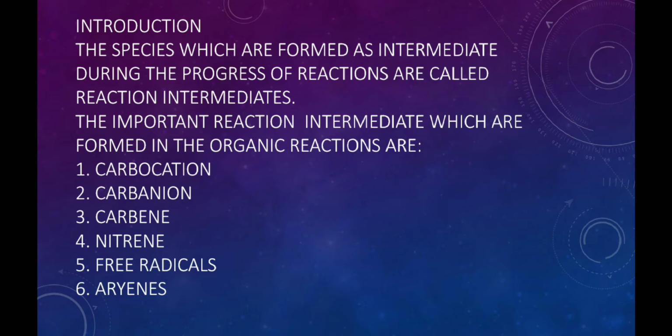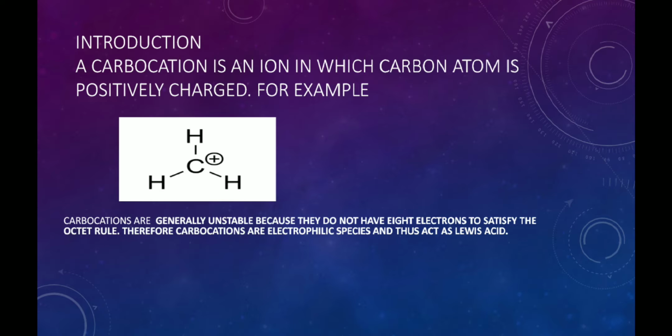The important reaction intermediates which are formed in the organic reactions are carbocations, carbanions, carbenes, nitrenes, free radicals, and arynes, which are also called benzynes. Let's come to the introduction of the carbocation. The question is, what is carbocation? The answer is very simple. Any organic ion in which there is a presence of positive charge on the carbon atom is known as carbocation.